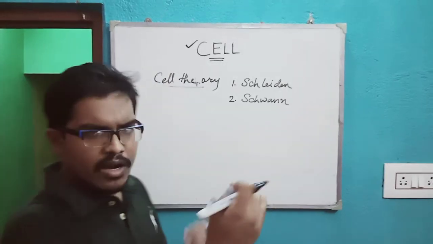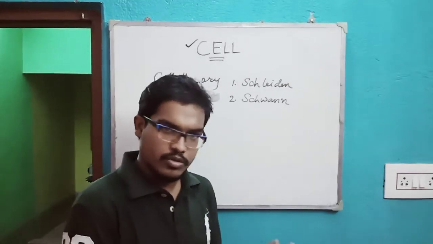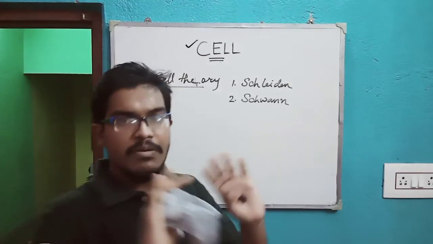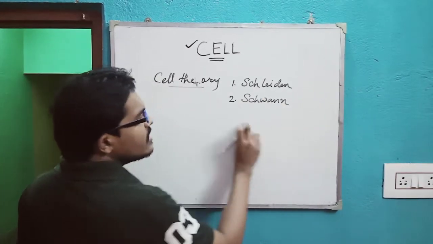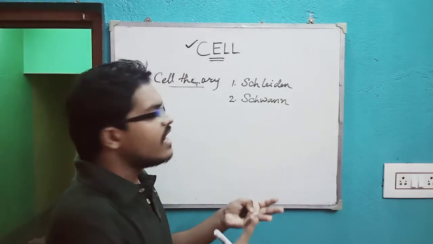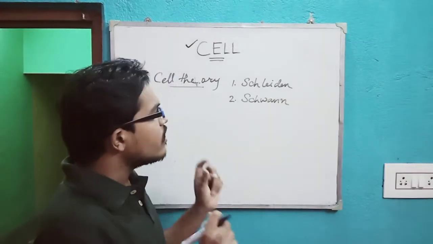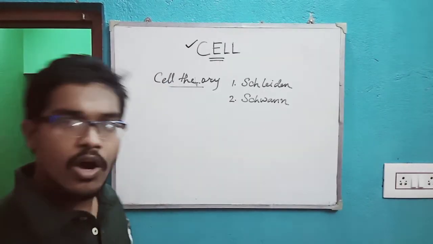It is a very lengthy part, a lengthy project. I'm not going into that. I'm just giving a brief understanding of the cell. So these are the four names: Anthony von Leeuwenhoek, Robert Hooke, Schleiden, and Schwann. These four names are very prominent if we want to get a thorough idea of cell.